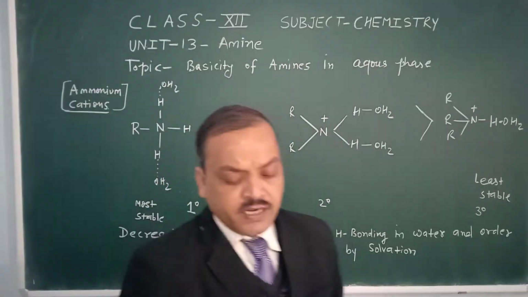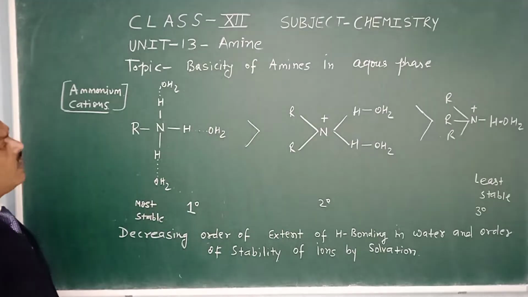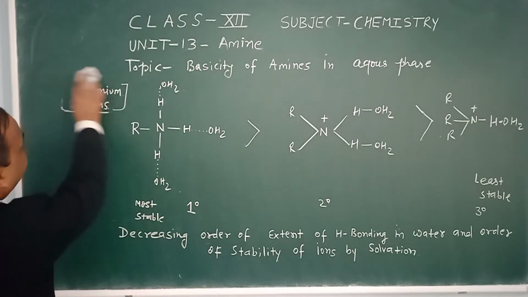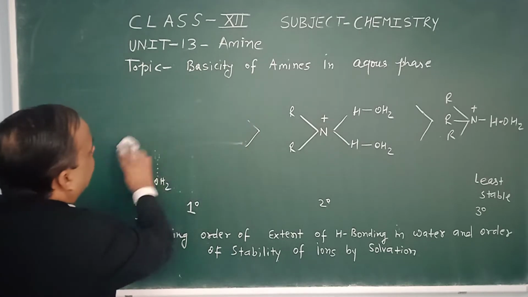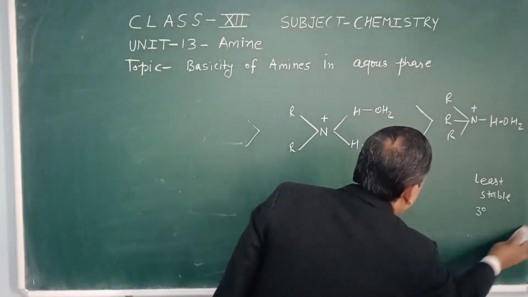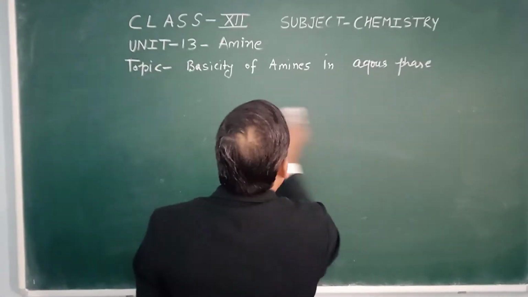In this condition, we observe what the order of basicity of the amines in aqueous condition will be. We get the order in the following way: primary, secondary and tertiary amines.